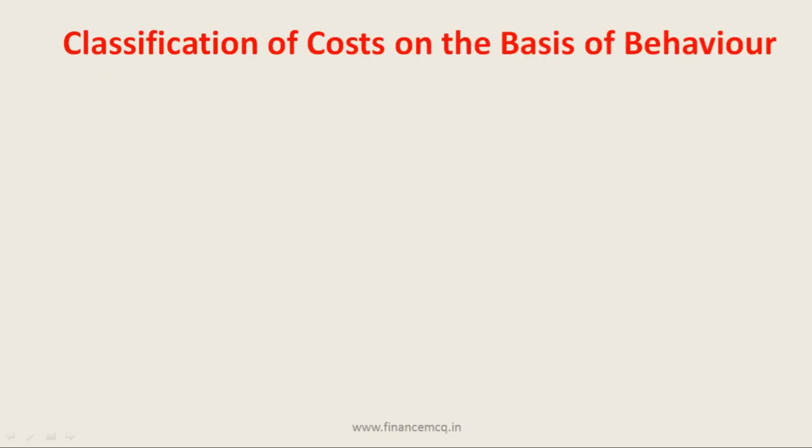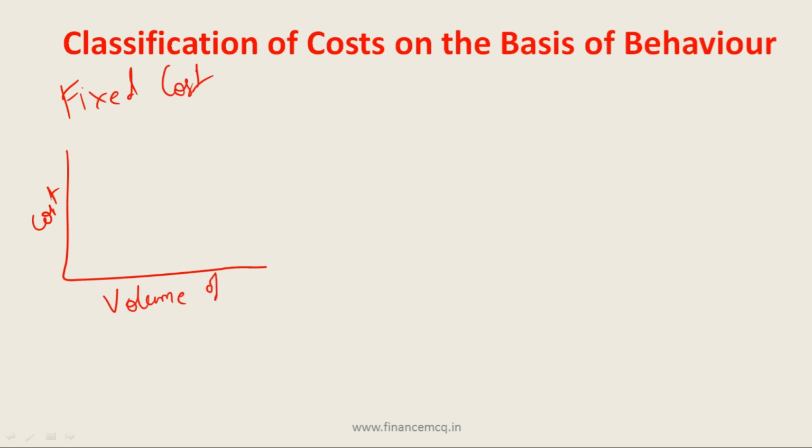Now let's see how these costs will appear in a graph. So first one was fixed cost. So friends, on the x-axis it is cost and y-axis it is volume of production. As we have seen that fixed cost remains same irrespective of the level of production. So if we plot fixed cost per unit, it will be decreasing as and when the volume of production increases. So this is total fixed cost and this is fixed cost per unit.